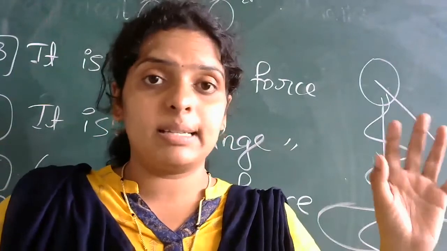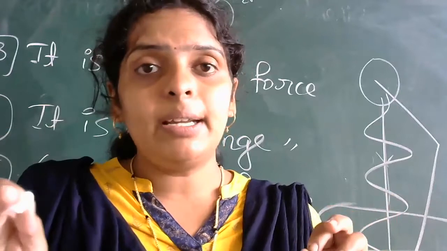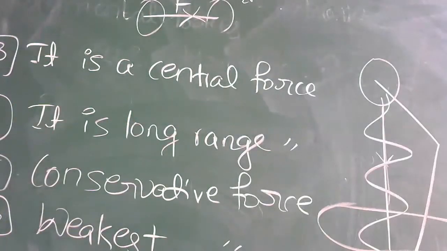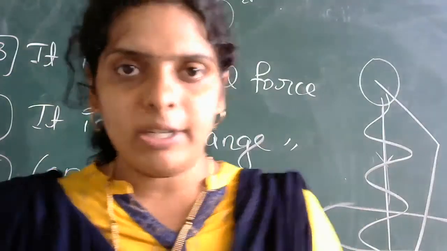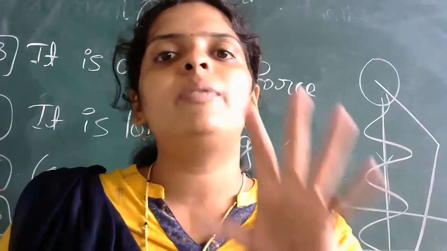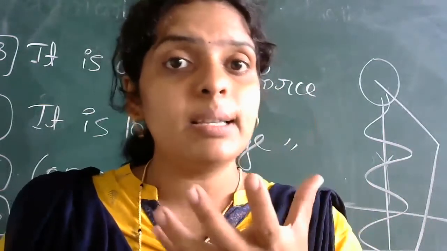Don't discuss the density concept. Here the point is that the gravitational force does not depend on the medium present between them. The bodies will still get attracted. Whether it is liquid, gas or solid, always the gravitational force acts on the body. You may ask me how it is in solids.